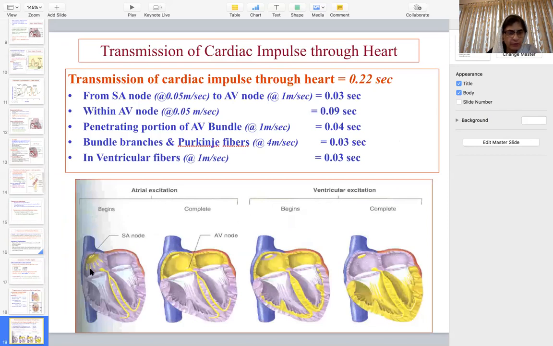Again, showing the same in a different way. Impulse is generated from here. First, it depolarizes the atria, then it reaches both atria and depolarizes them, and then it reaches the ventricle. When it reaches the ventricle, it is the interventricular septum, and then through the septum it depolarizes the whole heart.